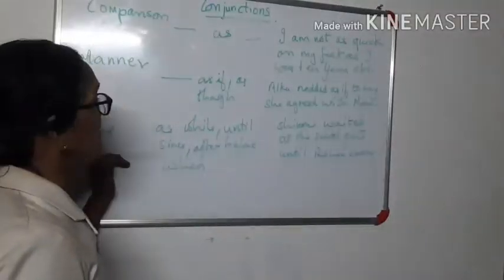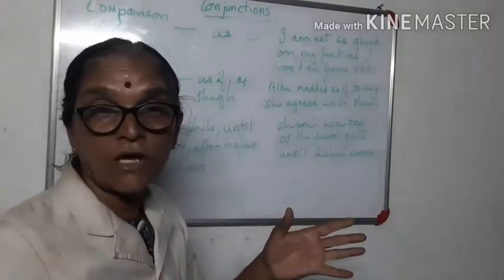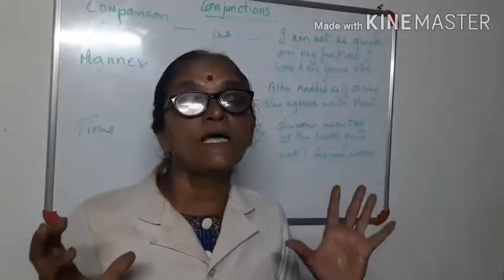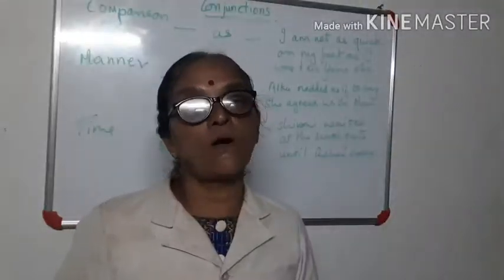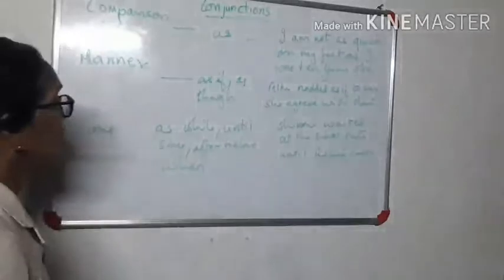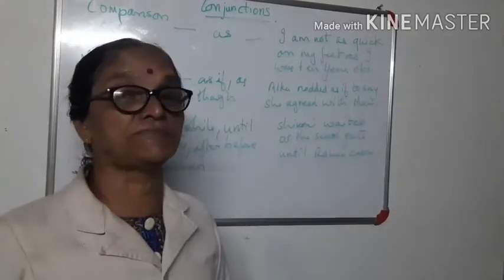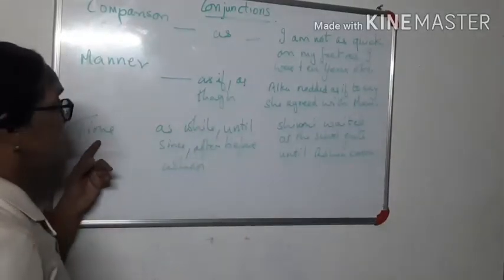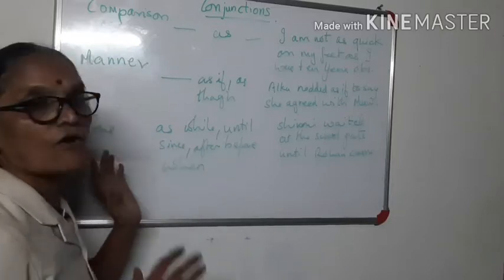Then there are time factors. So you say as if, as though. Though she was beautiful, she was not smart. Though she was beautiful, she won't go out. She was not ready to act in the films. Beautiful, you can act in films. So though. She talked as if she was very rich. As if, you use these words. These are all for manners, the way you speak. Time. Time is as, while, until, since, after, before, when. They are all times.